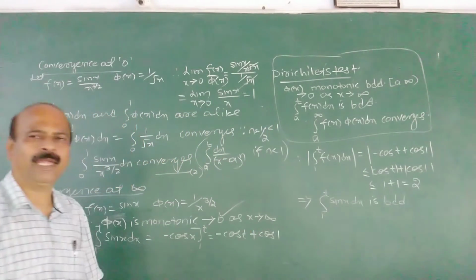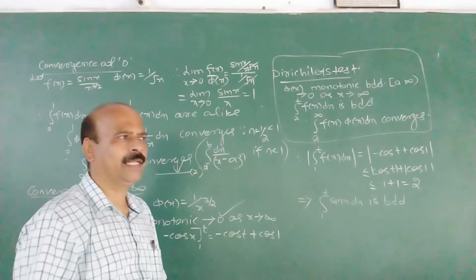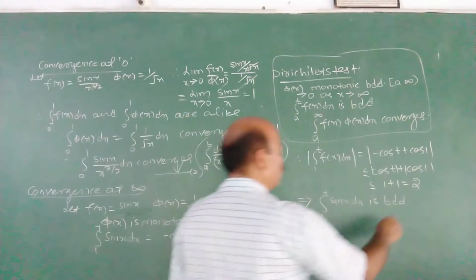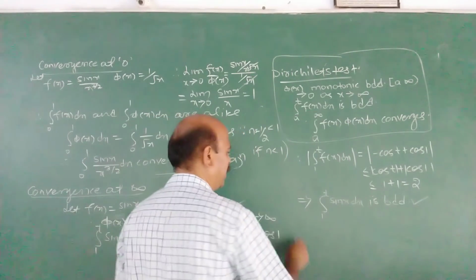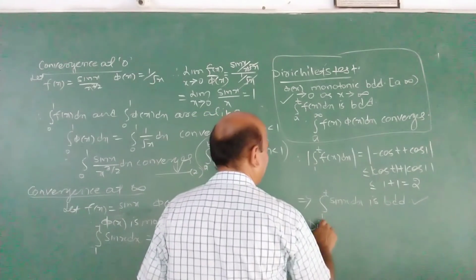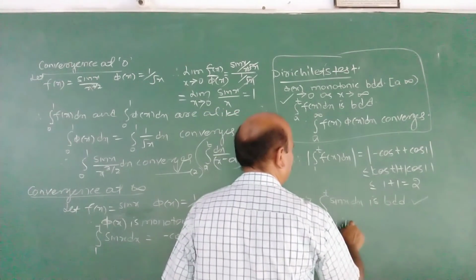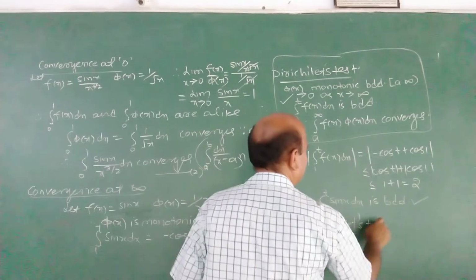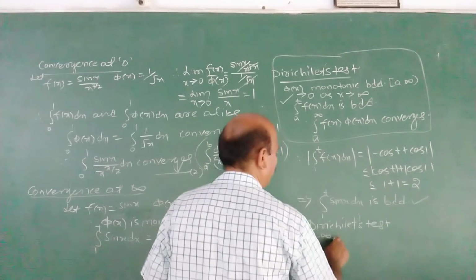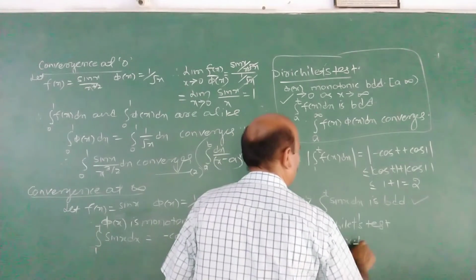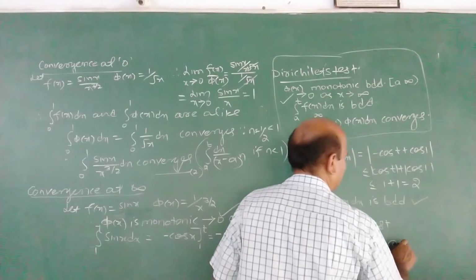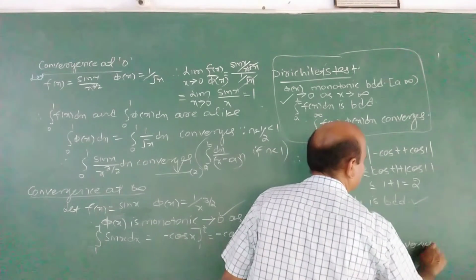So the two conditions are satisfied here. First, phi(x) is monotonic and tends to 0 as x tends to infinity, also bounded. And the integral 1 to t sin x dx is also bounded. By Dirichlet's test, we applied this test now. By Dirichlet's test, the integral 1 to infinity sin x into 1 upon x raised to 3 by 2, f(x) into phi(x), converges.